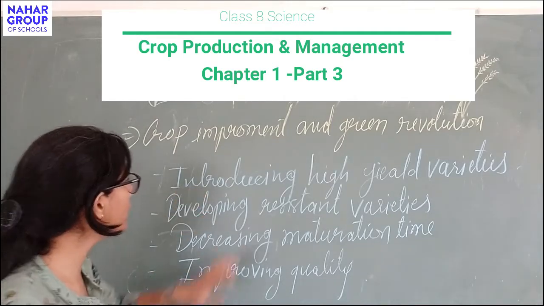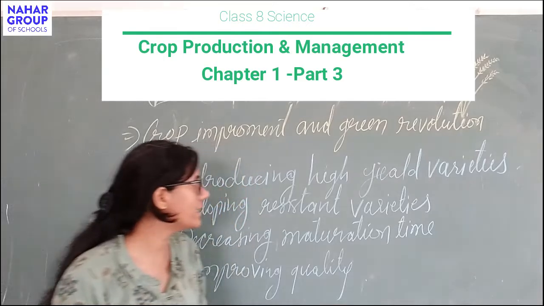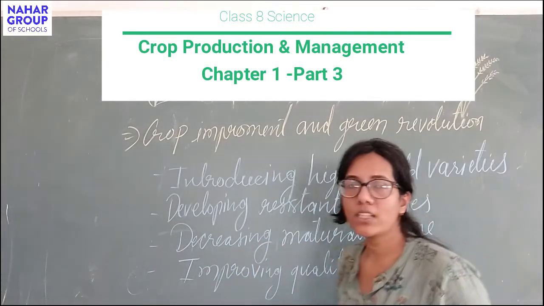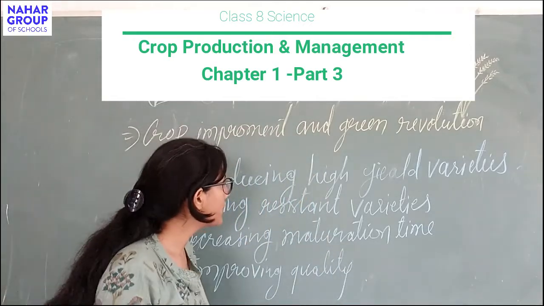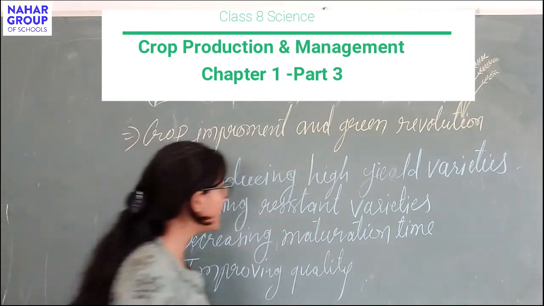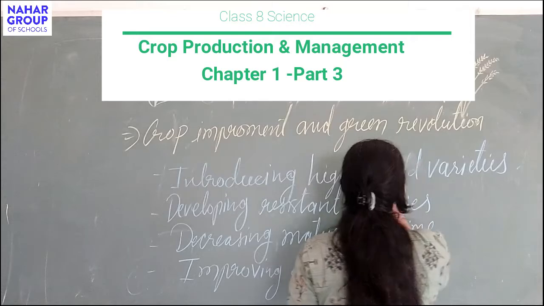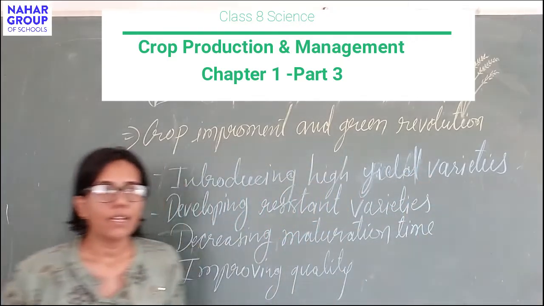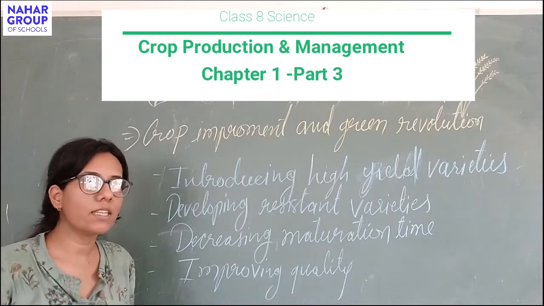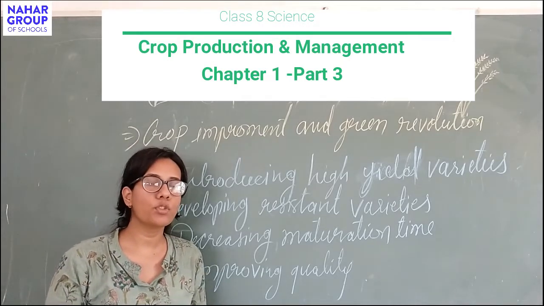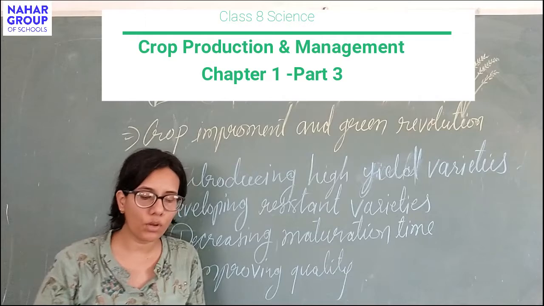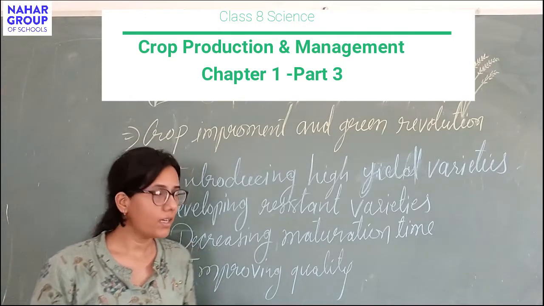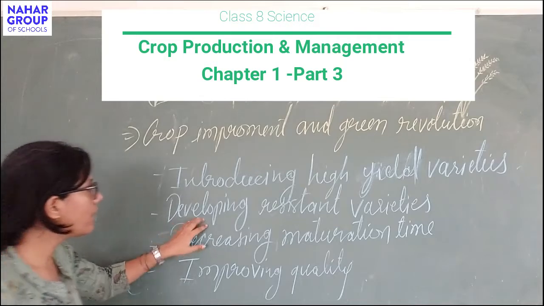First of all, introducing high yield varieties. We have to make some genetic changes in a crop. Let me write it. In crops, so the existing varieties will then produce more amount of food or crop than they used to produce earlier. Also, we have to develop resistant varieties.